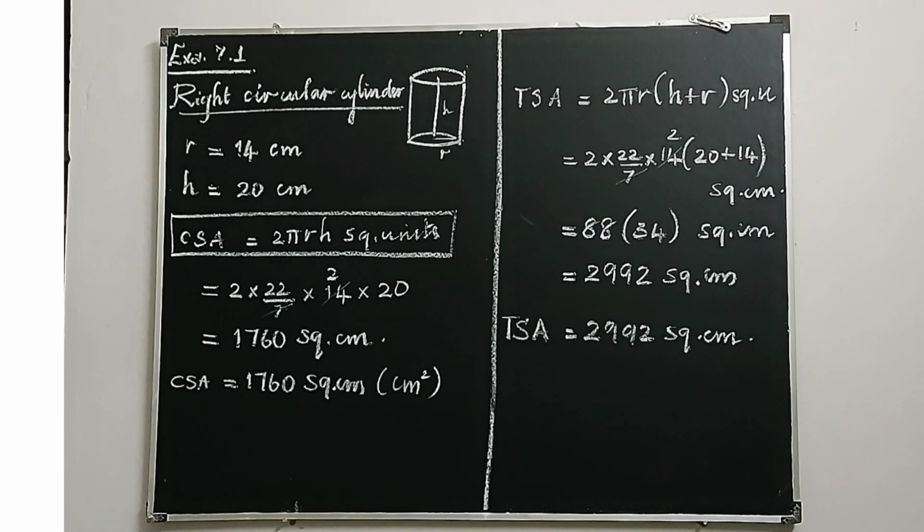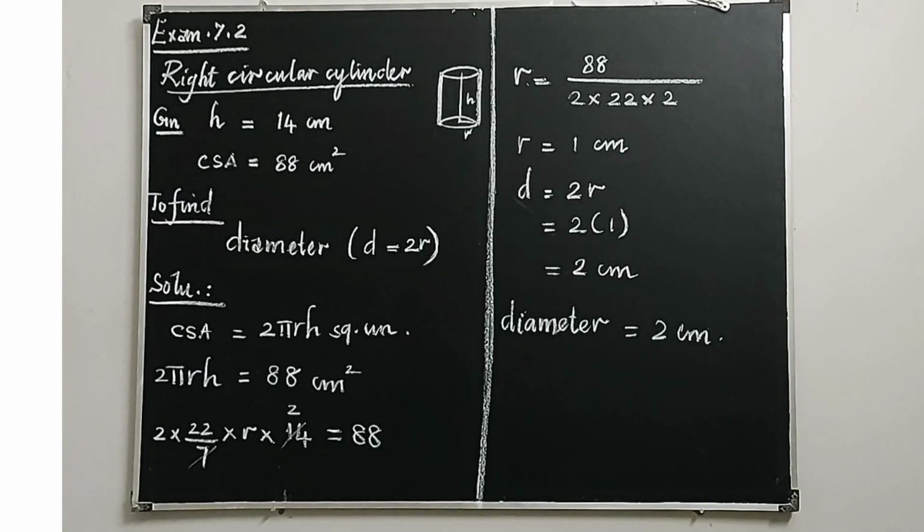And what are the dimensions required to substitute in the formulas, whether the sum gives them directly or not. If it is not given directly, we have to get the dimensions from the information given. So this is a very simple sum. Directly everything is given. So we have calculated the curved surface area and total surface area of the right circular cylinder. Look at example 7.2.